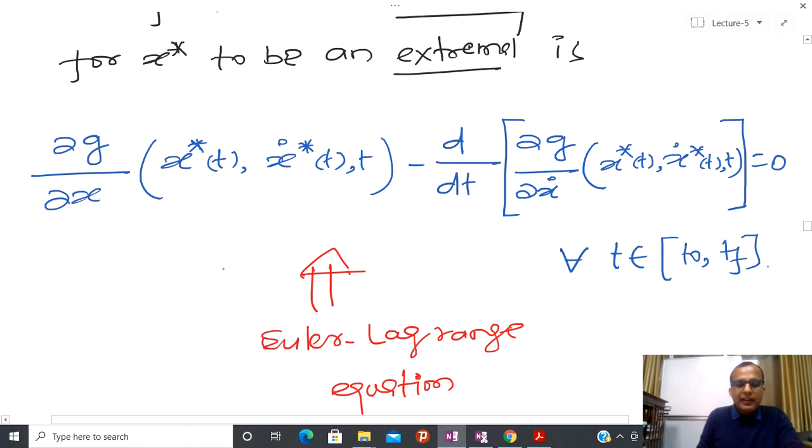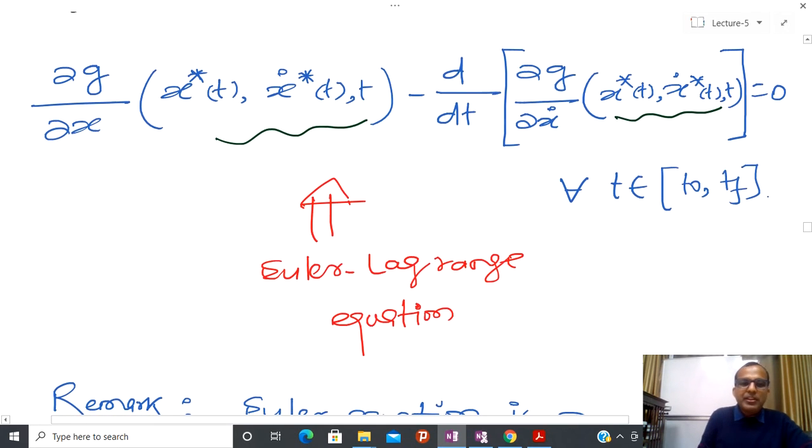is given like this. So I have the functional g with respect to the first argument, partial g by partial x, and d by dt of partial g by partial x dot, and these are just arguments. Either you can write them or not, that doesn't matter.